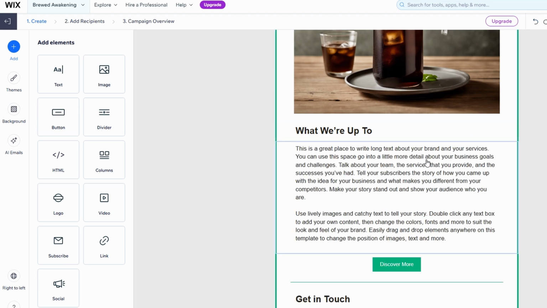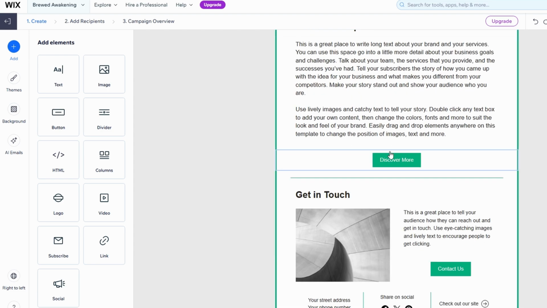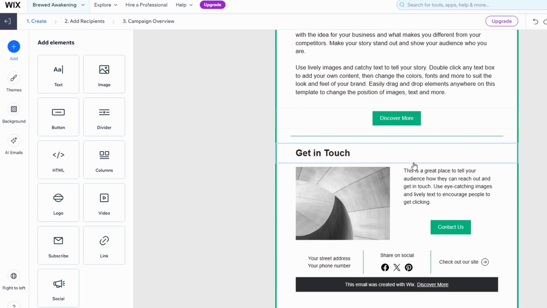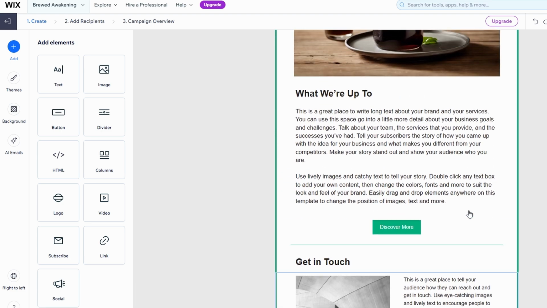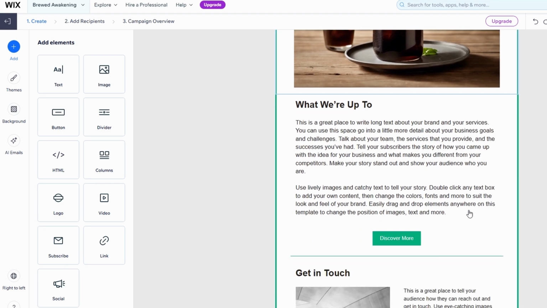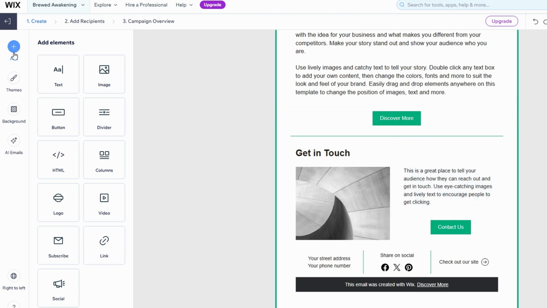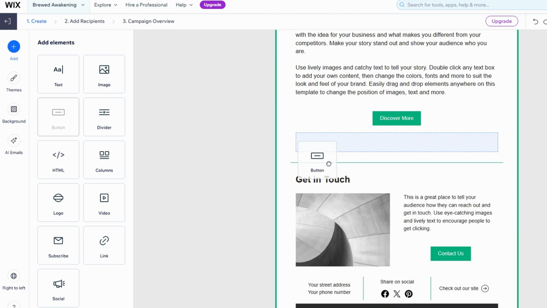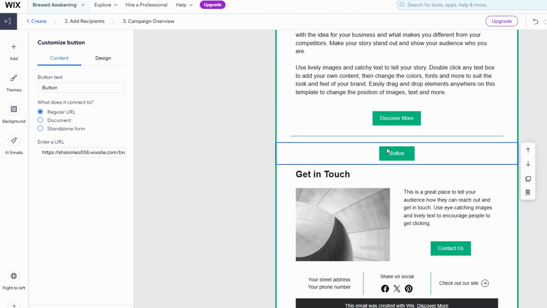Now, let's add a button to your email to guide your recipients to take action. Maybe you want to direct them to your product page, an event registration, or even your contact form. To add a button, just click on the area where you'd like to place it, and select the button option from the element list on the left side of the editor. The button will appear right on your page, and from there, you can customize it to match your needs.